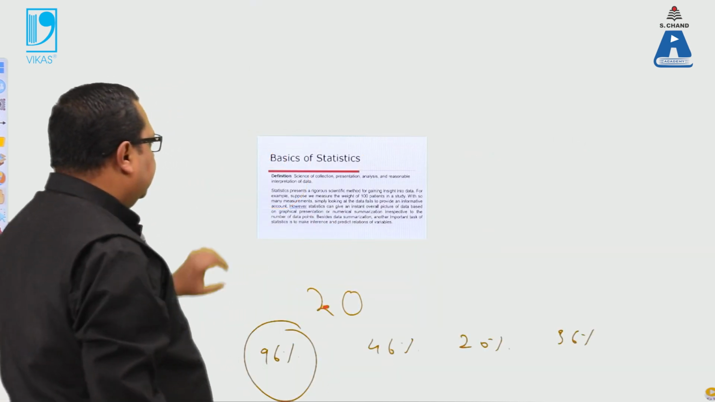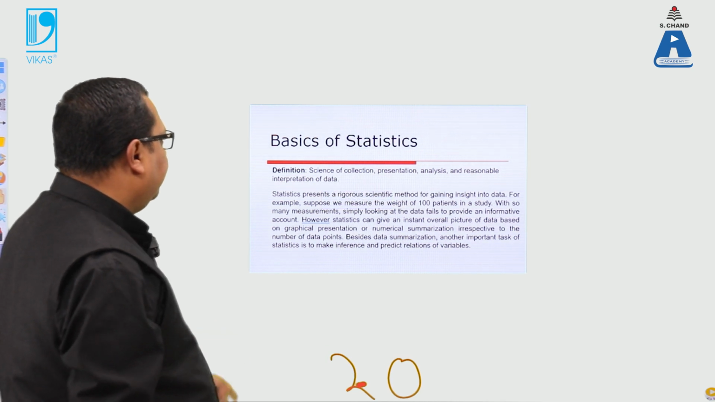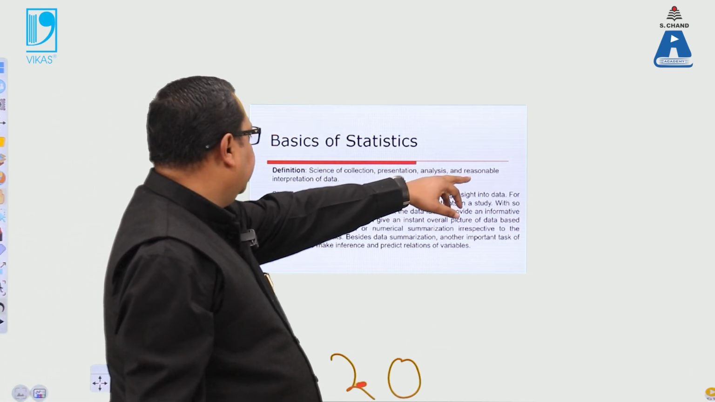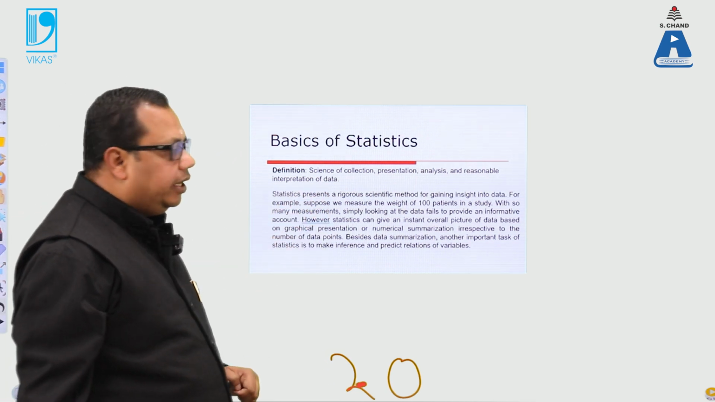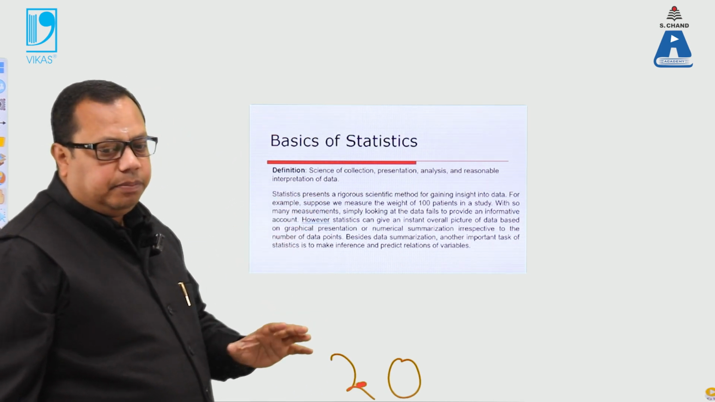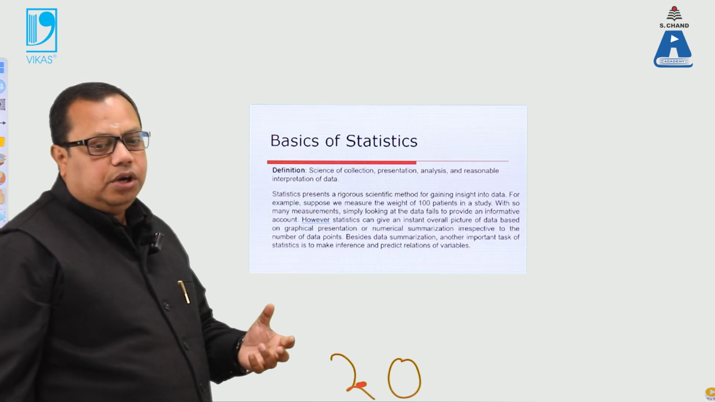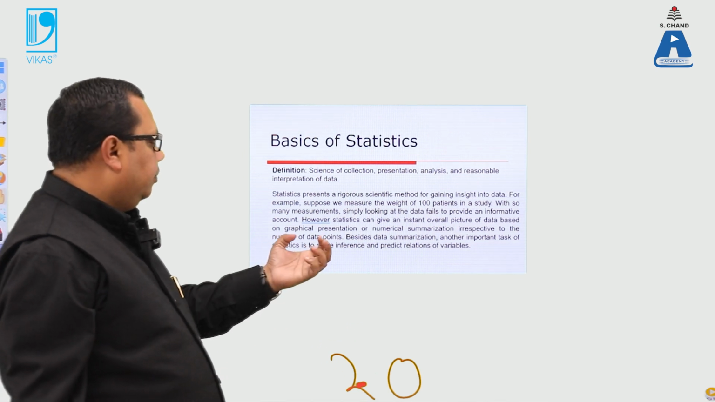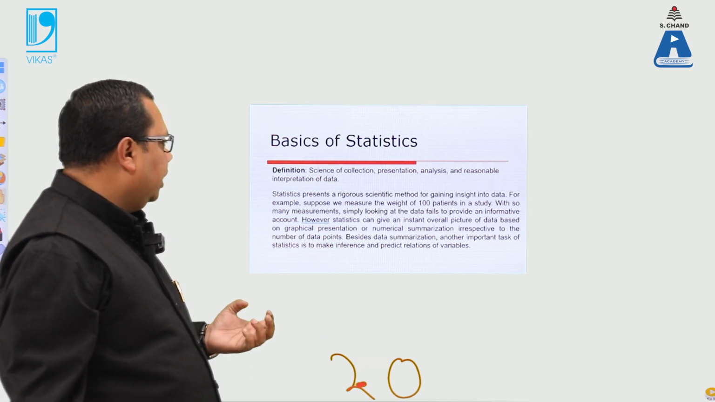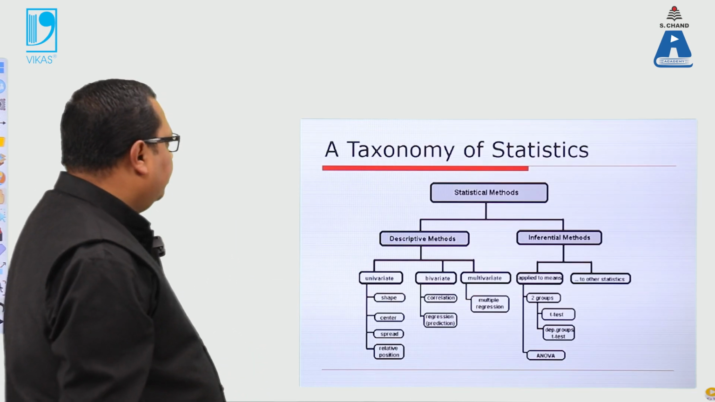As we can see here, these are the basic definitions: collection, presentation, analysis, and reasonable interpretation of the data. So how we collect the data, how we present the data from one form to another, how we analyze the data, how the variations in the data can be calculated, and then we make the calculation. So this is the first thing.